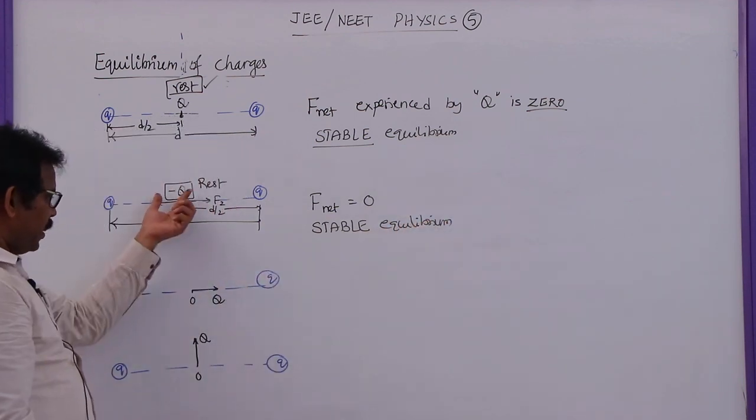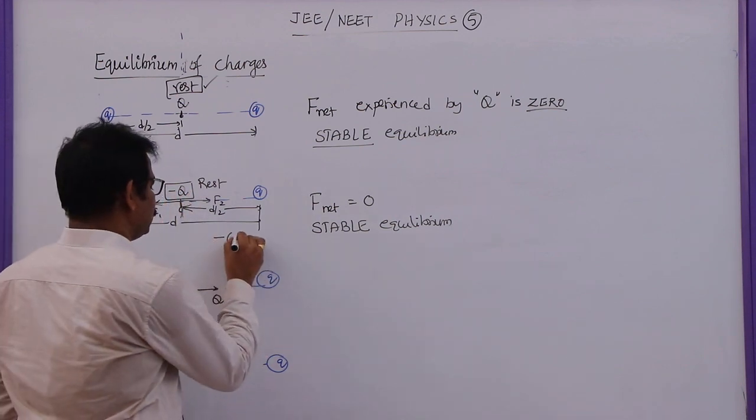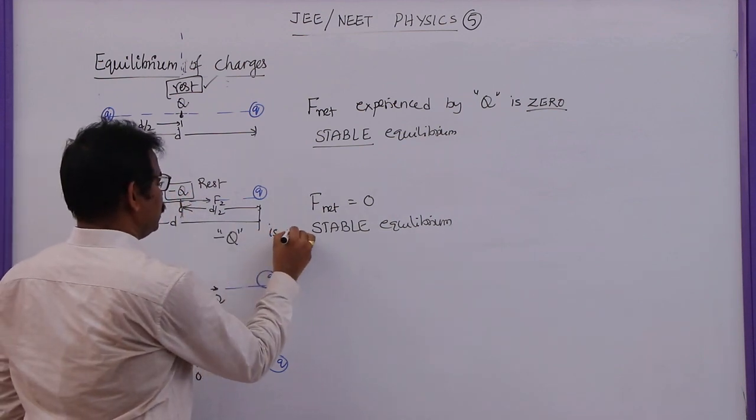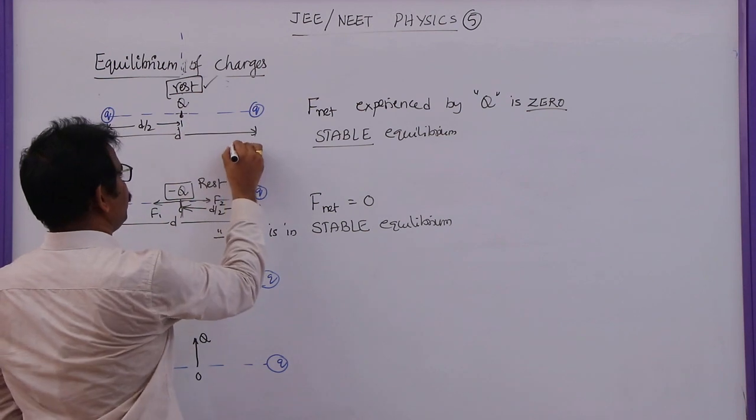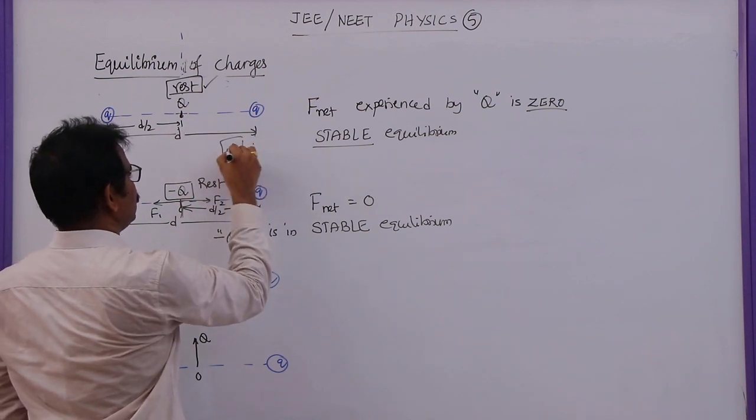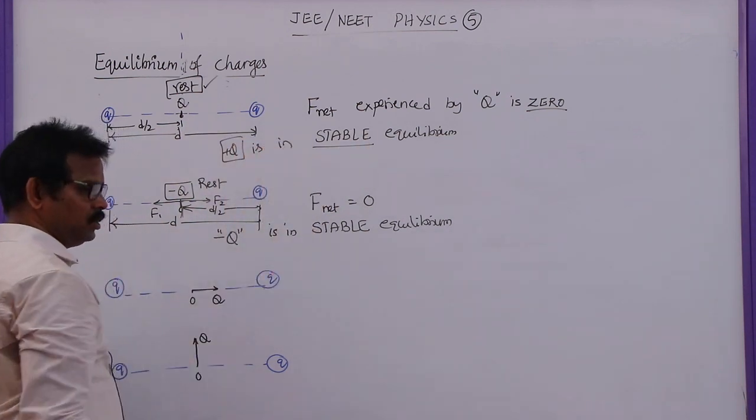So this minus Q is said to be in stable equilibrium. Minus Q is in stable equilibrium. Here plus Q is in stable equilibrium.